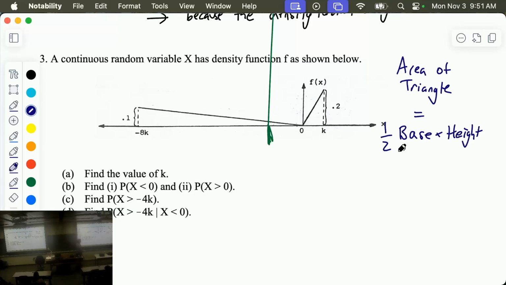Hey, wait a second, that's not a triangle. That's 2 triangles. How do you find the area of 2 triangles? Maybe this is the other thing you need to know about areas is they add. So you can figure out the area of each piece individually.